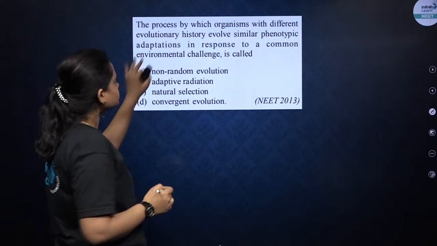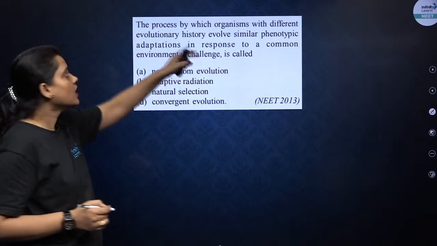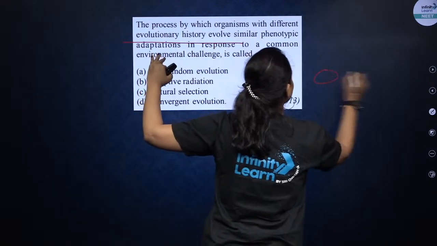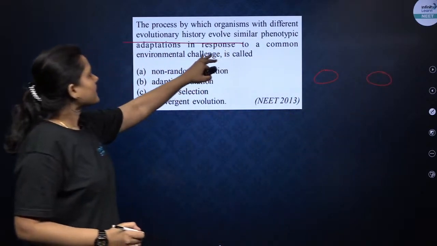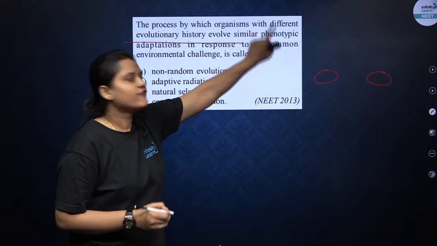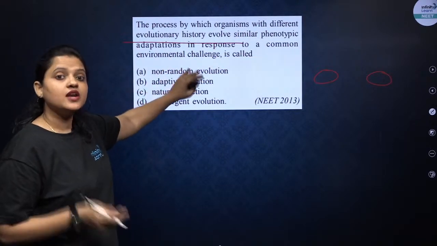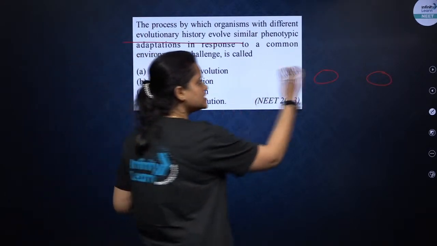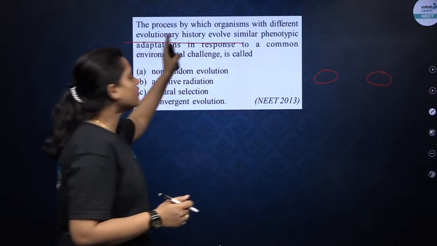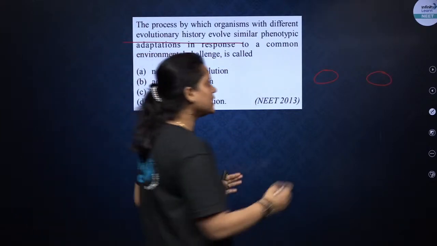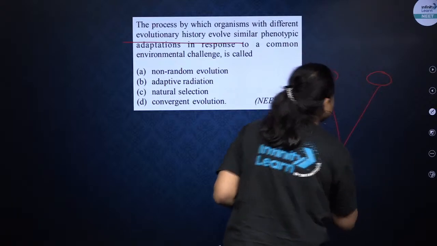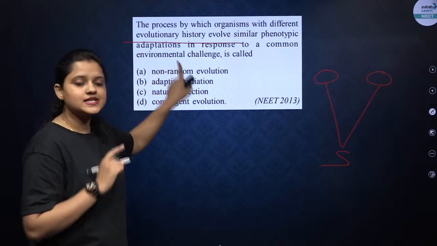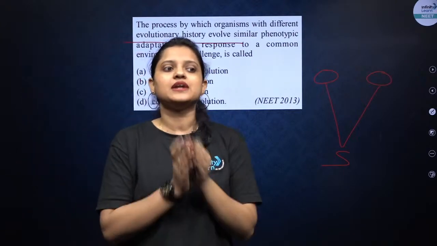Next question. The process by which organisms with different evolutionary history will evolve similar phenotypic adaptations in response to a common environmental challenge. Okay, structure is different or their evolutionary history is different, but they are evolving the same adaptations because of the same environmental conditions.